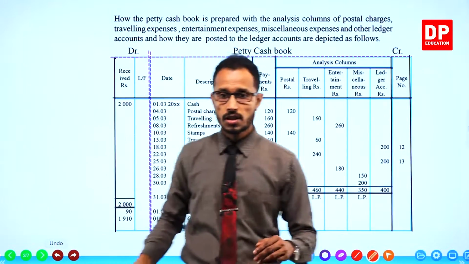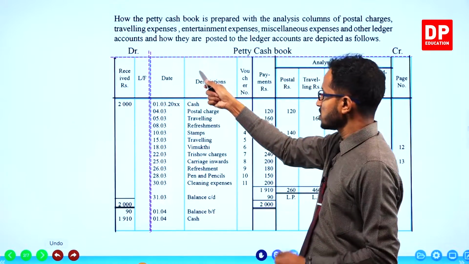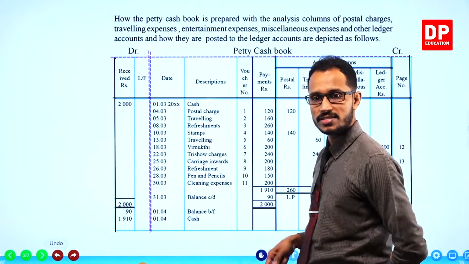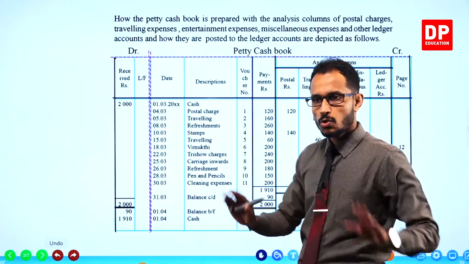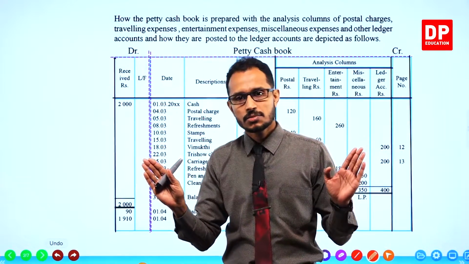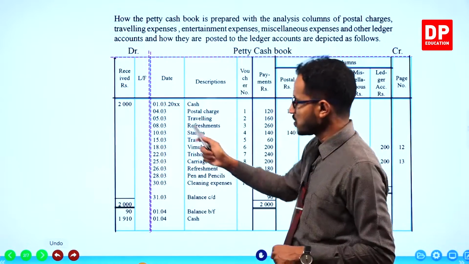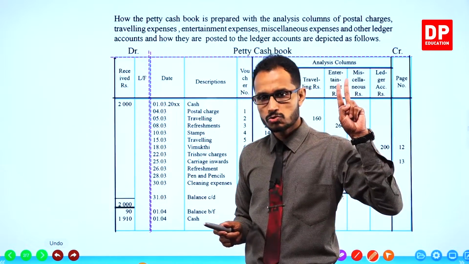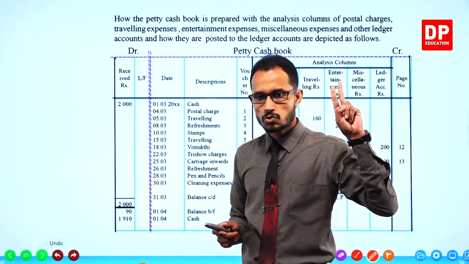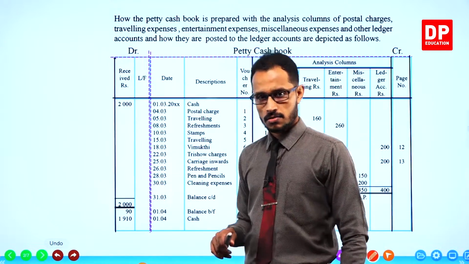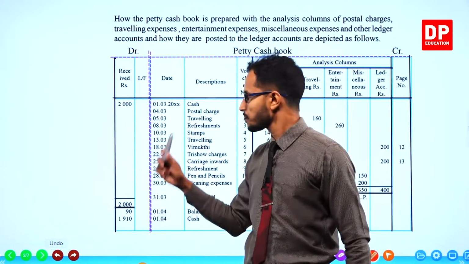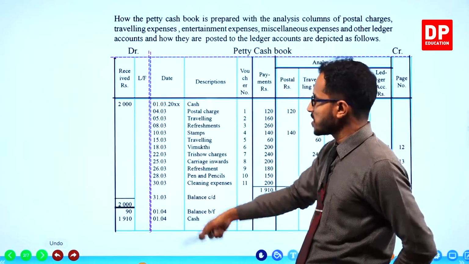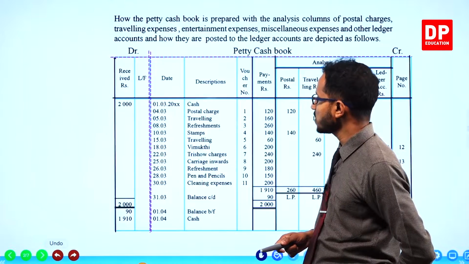There are no separate description columns for the debit side and the credit side. No two columns. Only one column that is common to both sides.